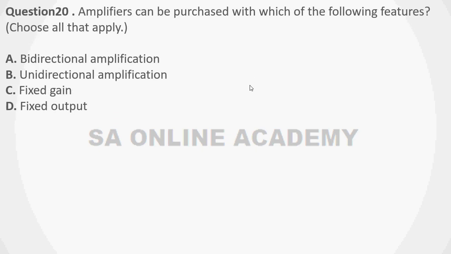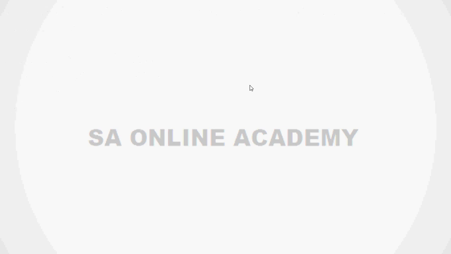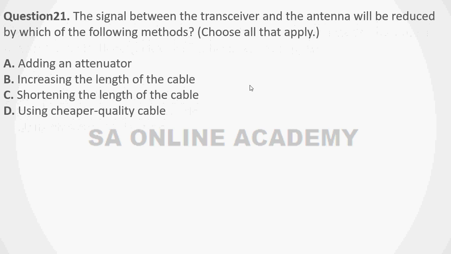Amplifiers can be purchased with which of the following features? Bidirectional amplification, unidirectional amplification, fixed gain, fixed output. Last question for this quiz. The signal between the transceiver and the antenna will be reduced by which of the following methods? Adding an attenuator, increasing the length of the cable, shortening the length of the cable, using cheaper quality cable.